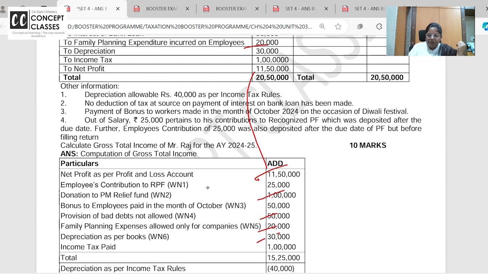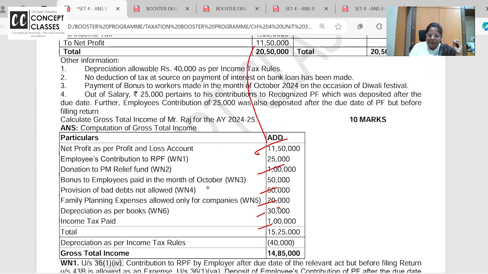Depreciation as per books you have to add back. Income tax is not allowed as a business expense. Okay. Now, depreciation as per income tax is allowed. Depreciation as per books we have added. Depreciation as per income tax, deduct.